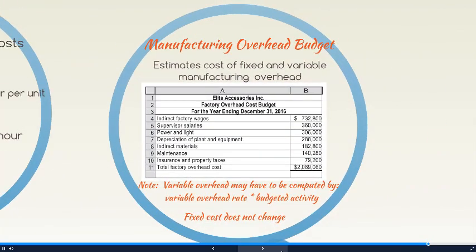And finally, we look at the last of our product cost, the factory overhead budget. The factory overhead budget estimates the total cost of your factory overhead. The easiest part about this is all of this information is just given to you. You just have to know that the factory overhead cost in total is budgeted, and this is part of our cash payments that we'll be looking at in the future.